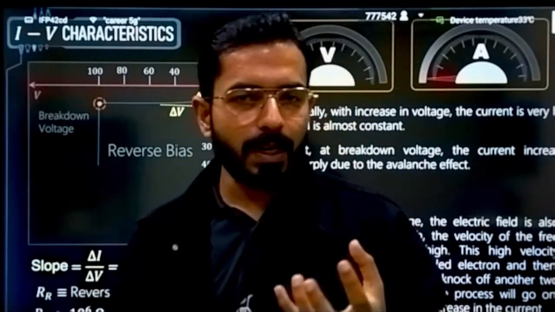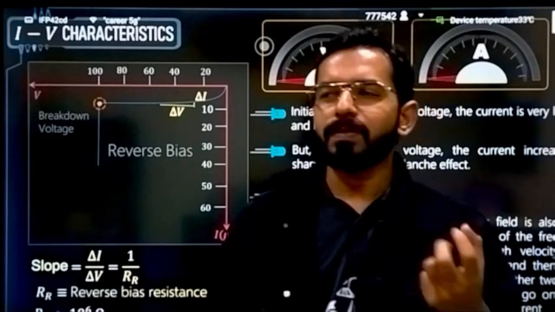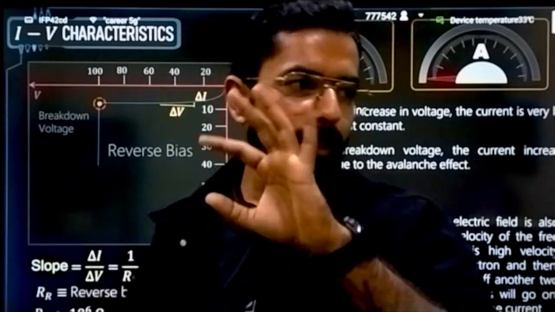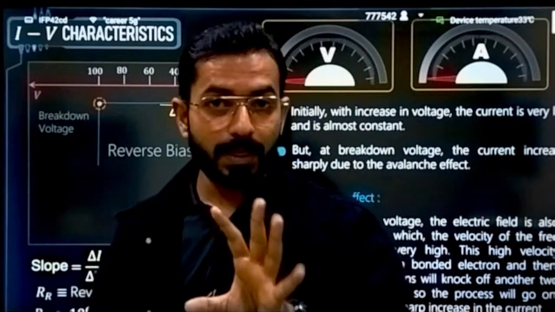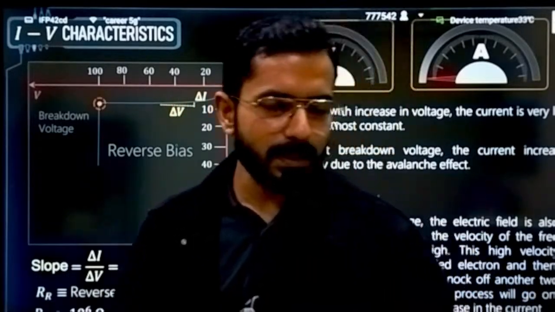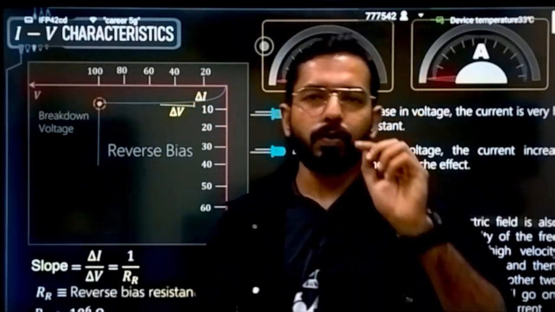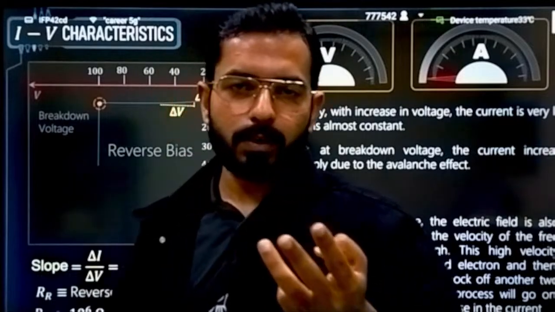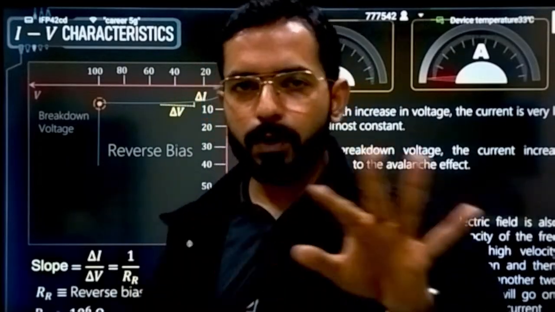Avalanche itself is a phenomenon of a chain kind. If you know about an avalanche in an iceberg, there is an iceberg and the avalanche phenomenon actually happens. So it is a similar kind of thing. One electron will go and break a bond, then there will be three electrons, then they will move, and then again they are going to break bonds.